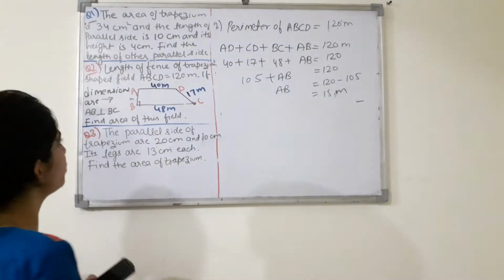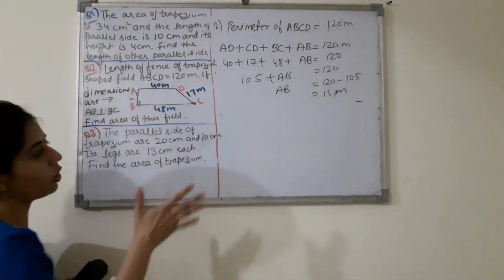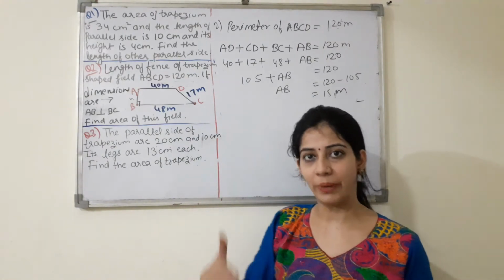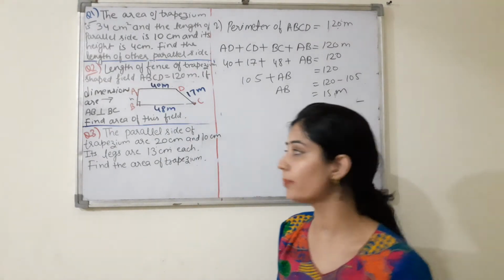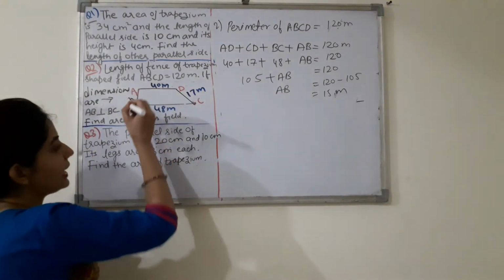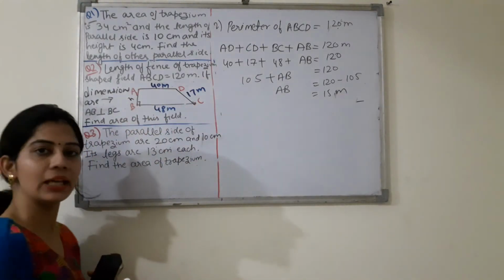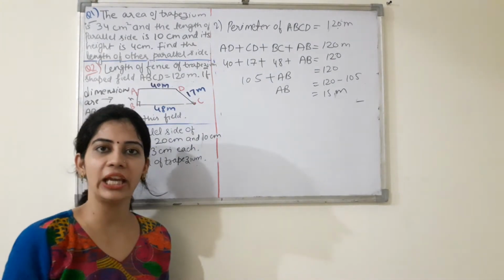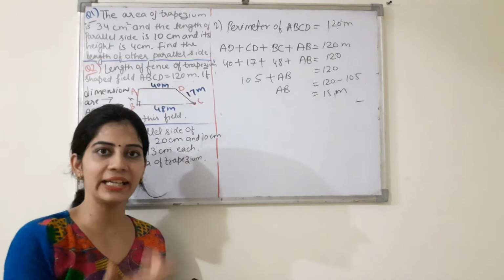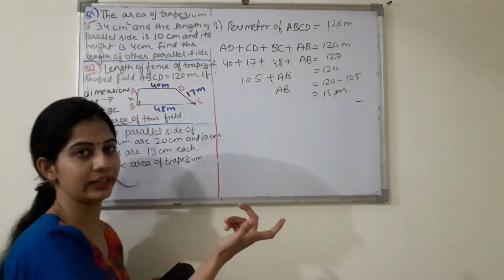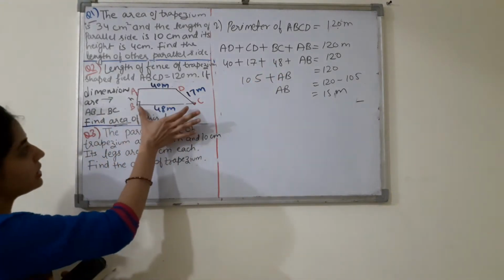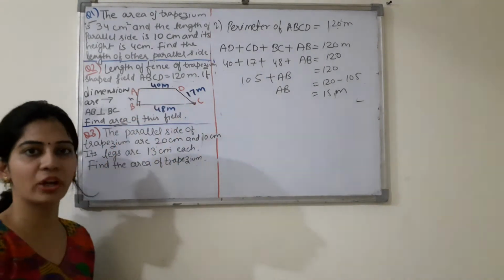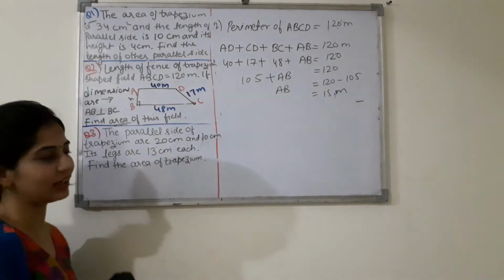Now see, in the question you have given that AB is perpendicular on BC, and we know that the perpendicular drawn on its base is the height of trapezium. So it means this AB will be the height of this trapezium ABCD, and we have to find the area of trapezium. To find out the area of trapezium, we need parallel sides, sum of parallel sides and height. Parallel sides we have given because these two will be the parallel side, that is your BC and AD. ये आपको given है, आपने AB find कर ली है, so that is your height.